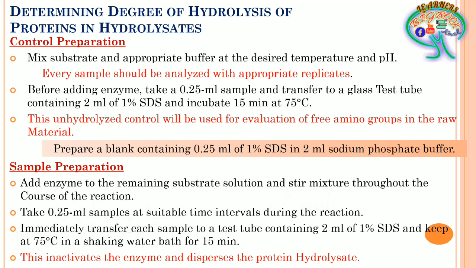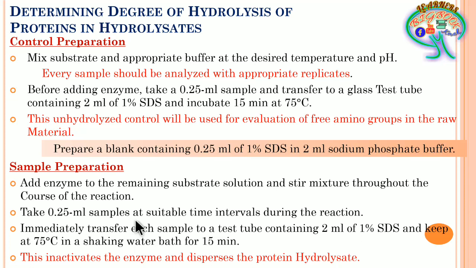It all depends on you how many samples you collect, but the minimum number of samples required is 6. So it is mandatory to collect 6 samples at different intervals of time during the course of the reaction.